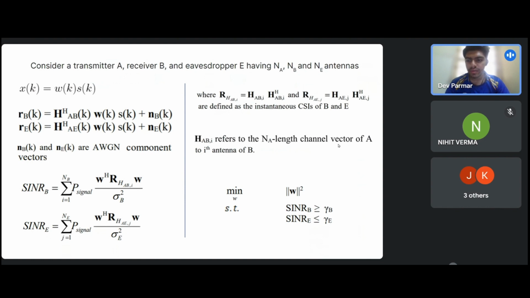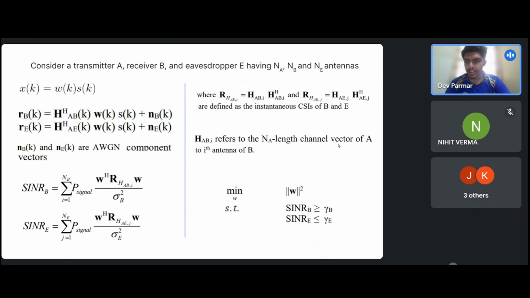Now the received signal vectors of receiver and eavesdropper will be RB and RE, where HAB is the channel matrix of MIMO channel between A and B, having dimensions of NA cross NB, and same goes with HAE. Here, NB and NE are additive white Gaussian noise component vectors, having length of NB and NE.